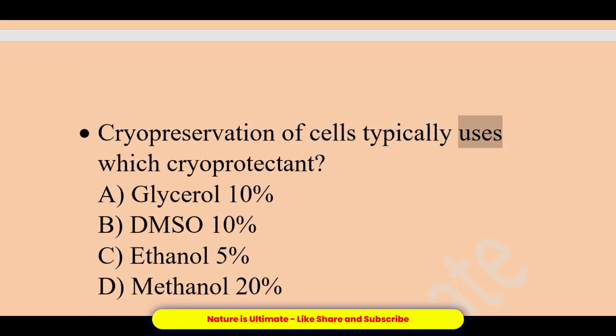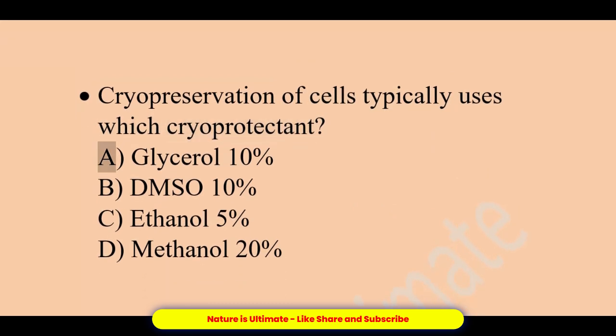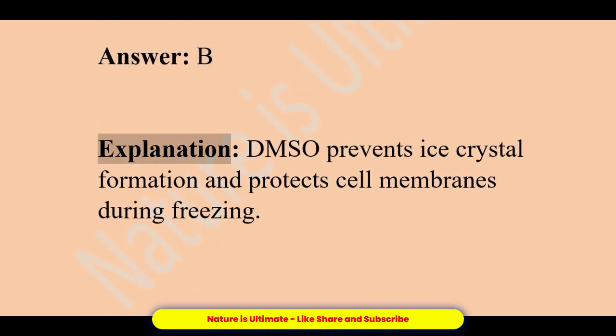Cryopreservation of cells typically uses which cryoprotectant? A. Glycerol 10%. B. DMSO 10%. C. Ethanol 5%. D. Methanol 20%. Answer, B. Explanation, DMSO prevents ice crystal formation and protects cell membranes during freezing.